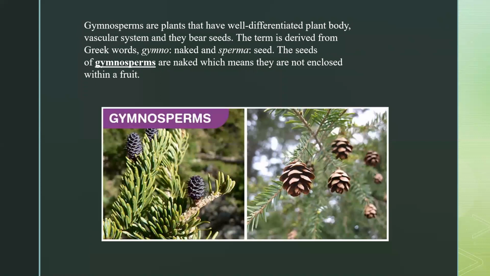Gymnosperms are the plants that have a well differentiated plant body, a vascular system, and they bear seeds. But we have something different here. The term is derived from the Greek word gymno, meaning naked, and sperma, meaning seeds. It means these are naked seeds. You can check here, we have cones, and inside those cones we have naked seeds. The seeds of gymnosperms are naked, which means they are not enclosed within a fruit. A very simple example is the pine.